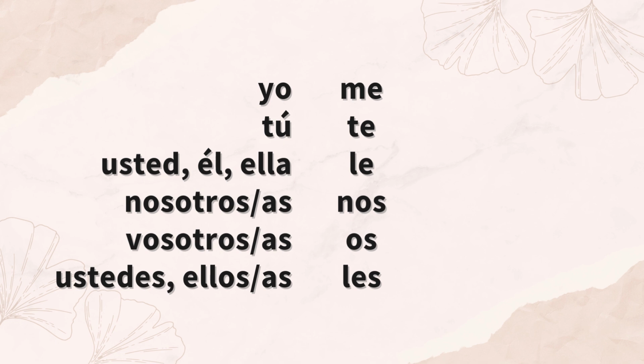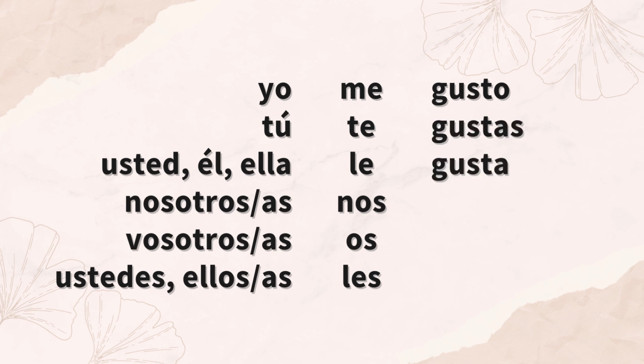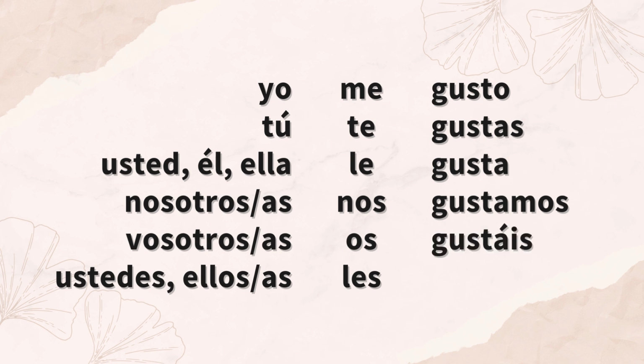And then we also need gustar conjugated to the person. Yo gusto. Tú gustas. Usted, él, ella gusta. Nosotros or nosotras gustamos. Vosotros or vosotras gustáis. Ustedes, ellos, ellas gustan.